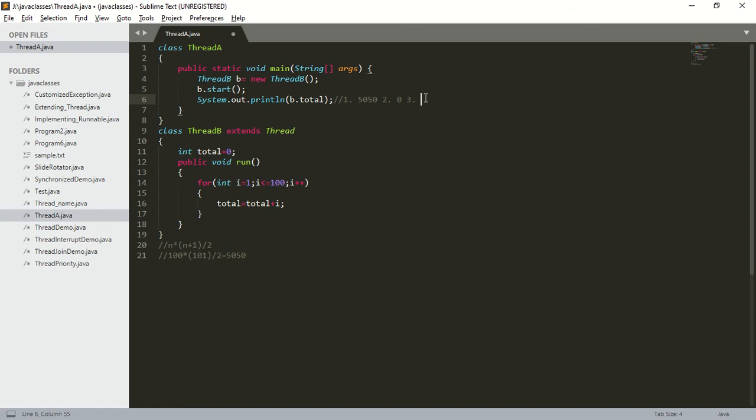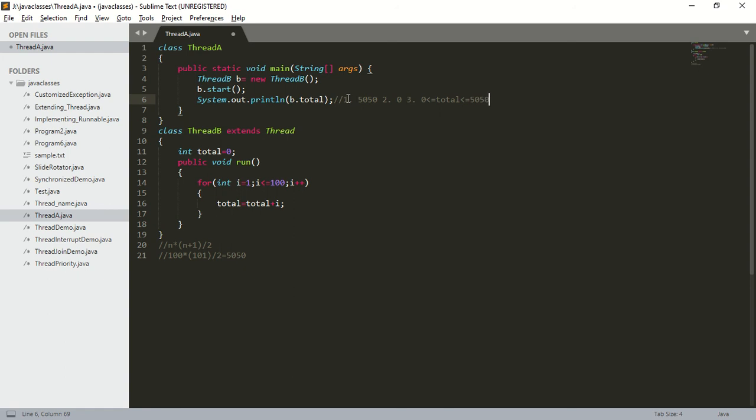In this case, what will be the output? In this case, we are going to get some intermediate values. So what will be the value of that intermediate value? It will be between 0 and 5050. So we are going to get some intermediate value.